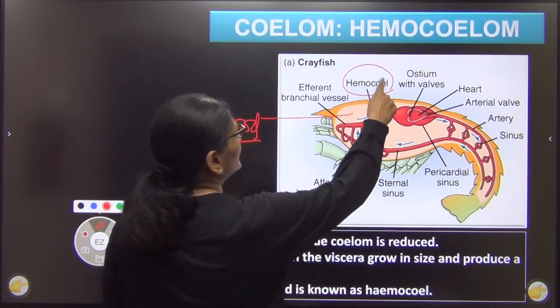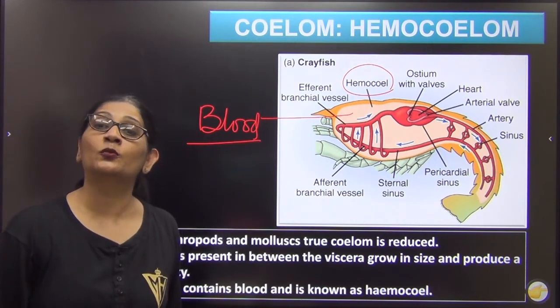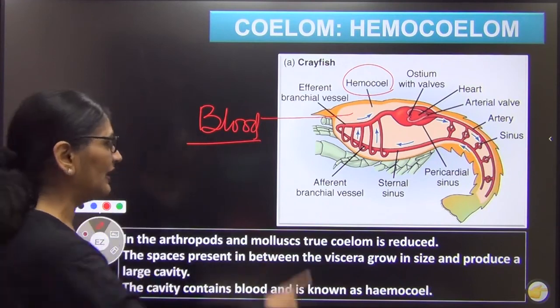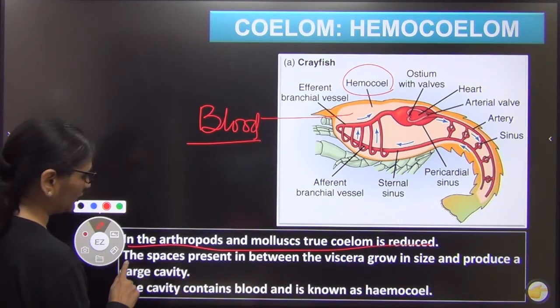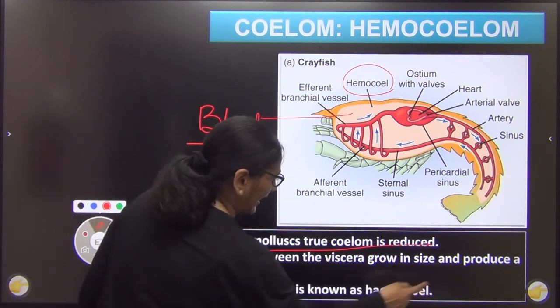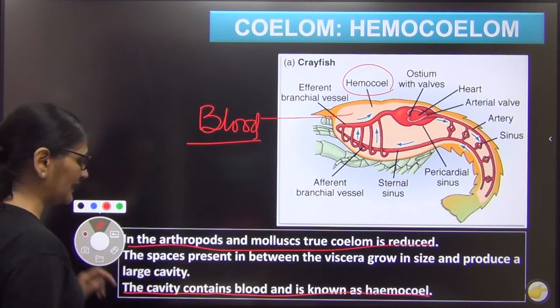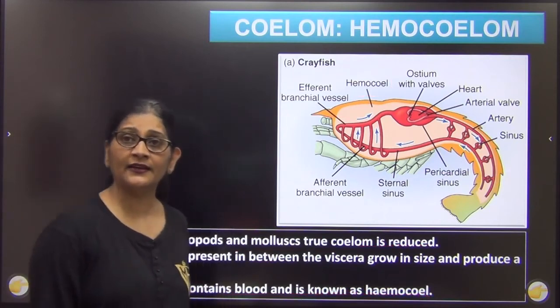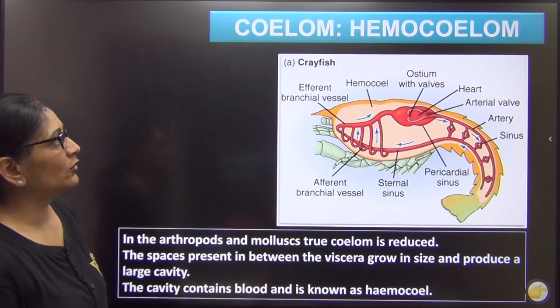Such a blood-filled coelom is called as hemocoel, which is found only in arthropods and mollusca. In arthropods and mollusca, the coelom is reduced, and the cavity contains blood, and then this is called as hemocoel. Clear? So with that we have done a lot on coelom.